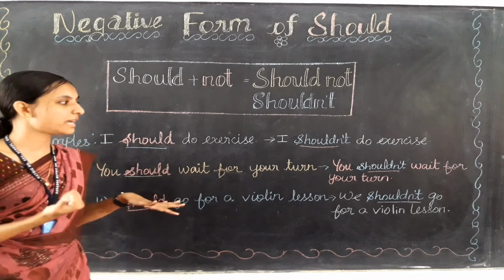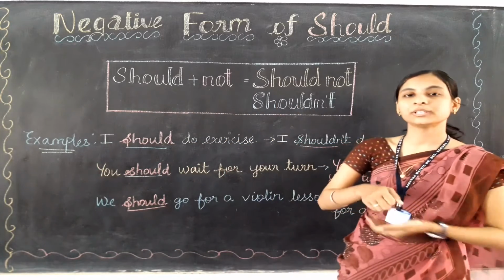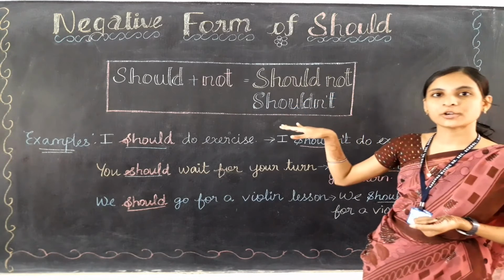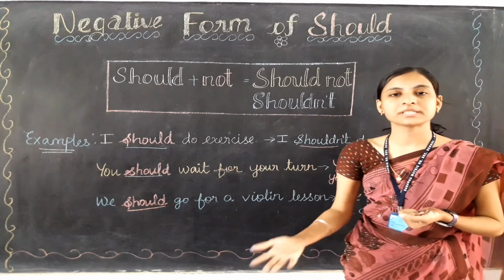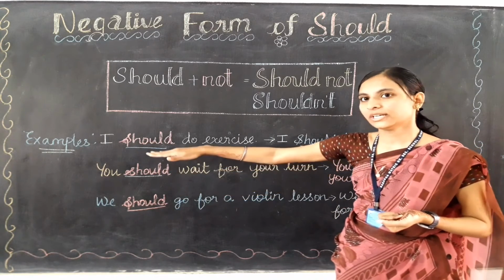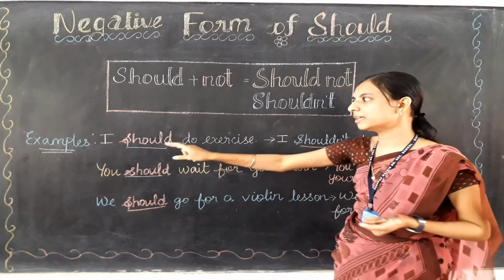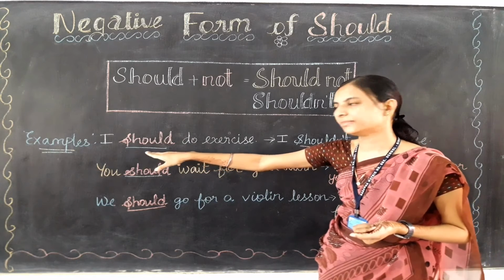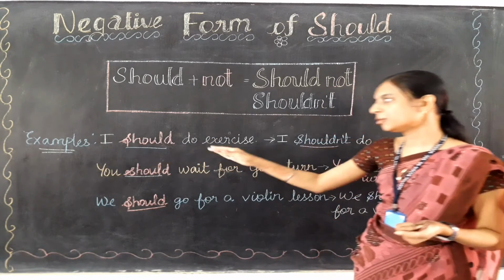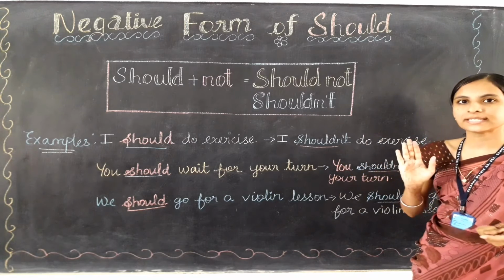So what have we learned in this video? We have learned about the negative form of should, that is, should plus not will be should not, or we can also say shouldn't. How many examples have we done? We have done 3 examples. These are the positive sentences of should. Here, in place of should, we need to use the negative form, that is shouldn't. If we use the negative form shouldn't, this sentence will also be called a negative sentence. That is, I should do exercise will become the negative sentence I shouldn't do exercise.